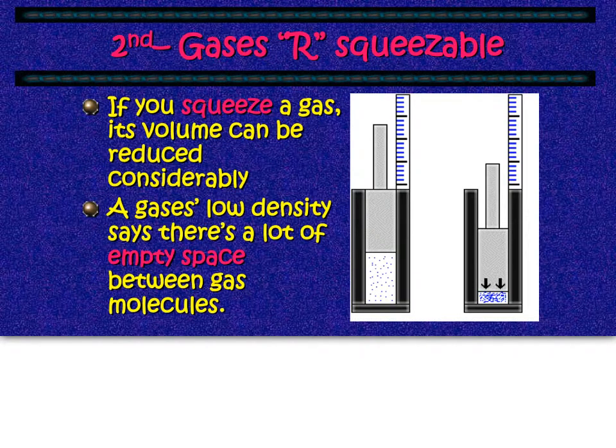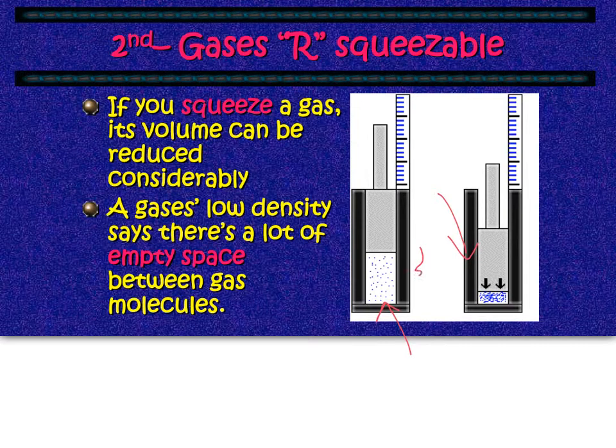The second variable we're going to talk about is that gases are squeezable. Okay, so what that means is that if you squeeze a gas, you can actually reduce the volume. And if you look at the picture here, you can see it. There's a lot of empty space in between the particles. When we push down over here, you can see that the volume has changed.